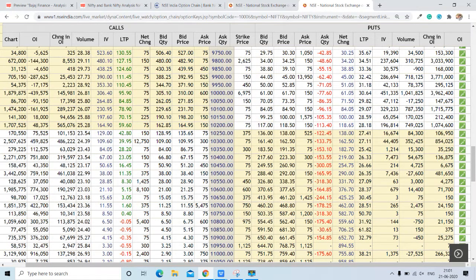Here we can go through this column, then we can see around 34 lakh contracts are here at 10,500, followed by around 31 lakh contracts at 11,000. So this is the highest resistance, whereas the immediate resistance for the Nifty is 10,300.